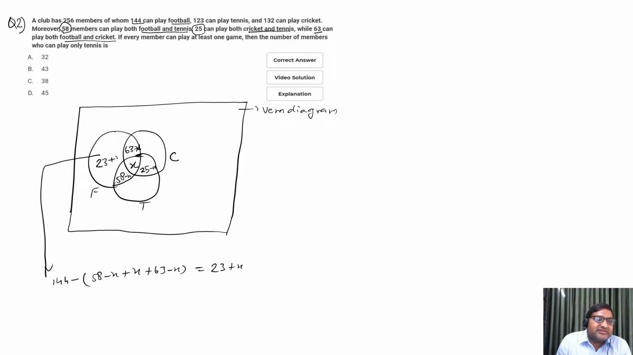This is the region which is only football. So in the same way, we can find only tennis.